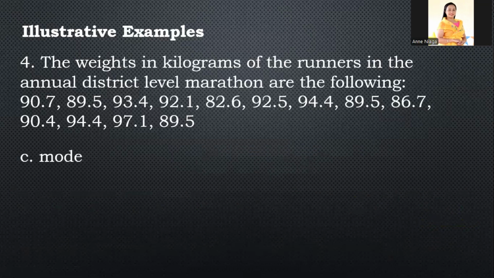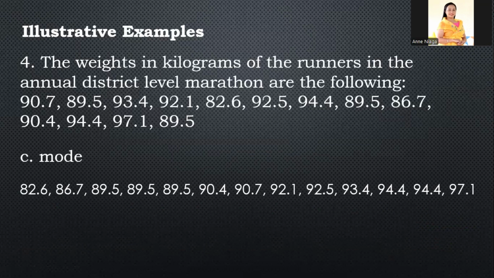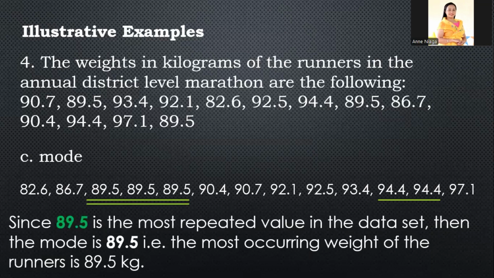Okay, let's proceed to the mode. Again, we use the arrangement that we use in the median. We can see that the most frequent are 89.5 and 94.4. However, 94.4 appears only twice, while 89.5 appears three times. So 89.5 is our mode. Since 89.5 is the most repeated value in the data set, the mode is 89.5. In this example, the most occurring weight of the runners is 89.5 kg.